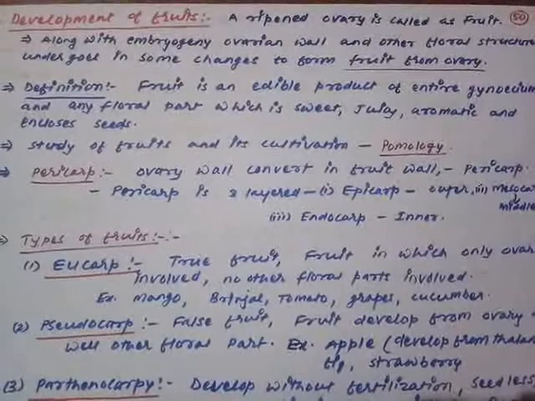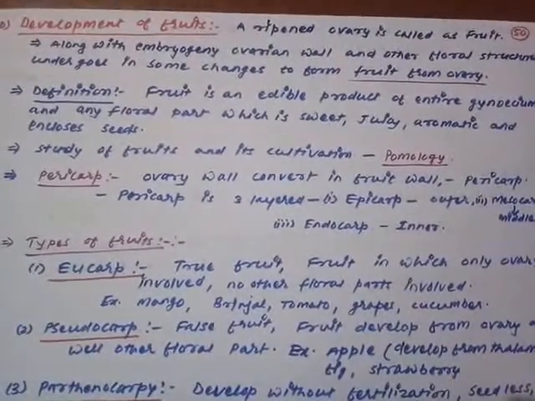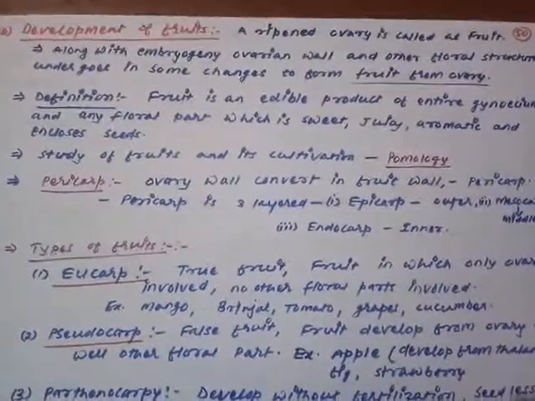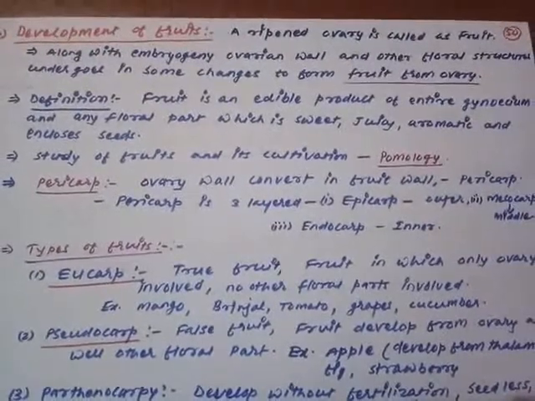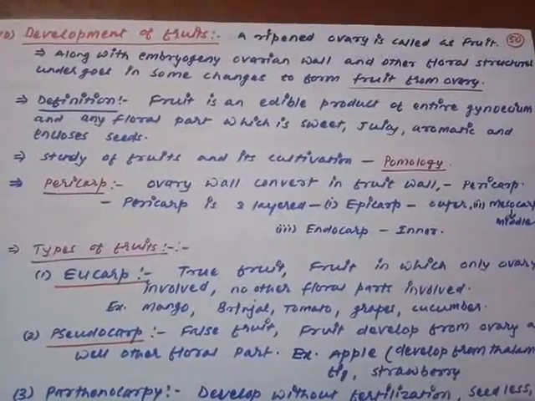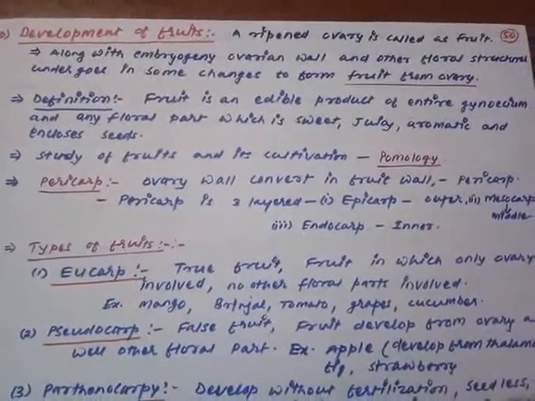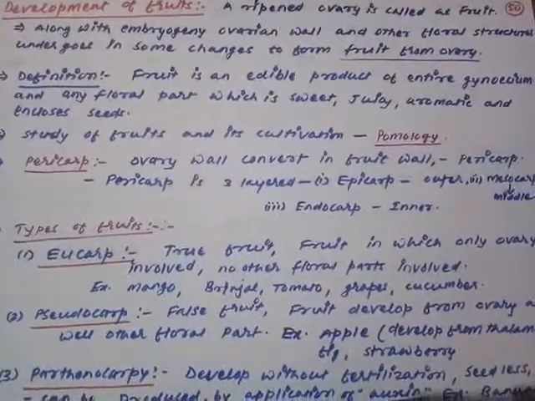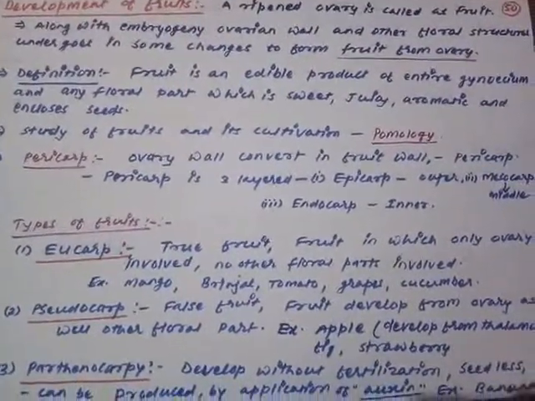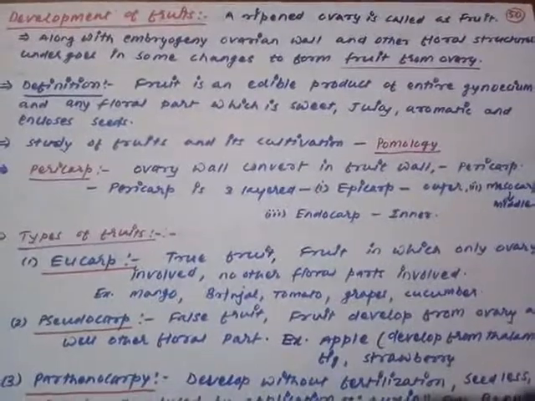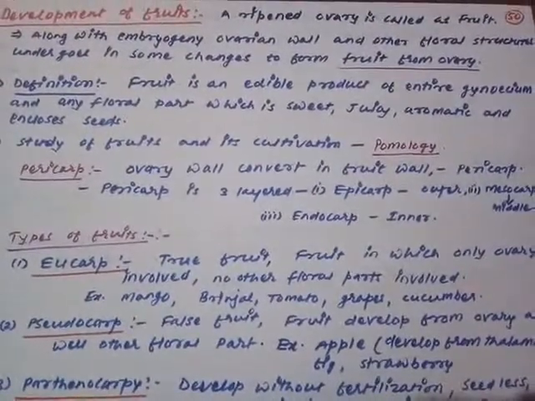The third step was how the fertilized ovule is converted into the seed, and after that the fourth and final step after fertilization that takes place in a flower or a plant is the development of fruit. So now we are going through the development of fruit.